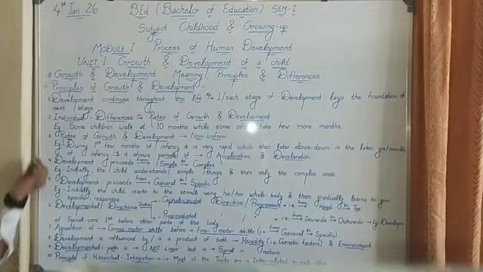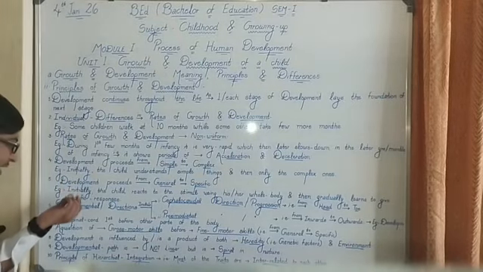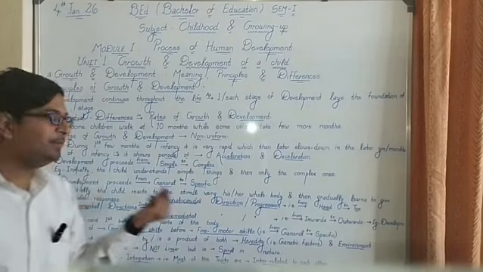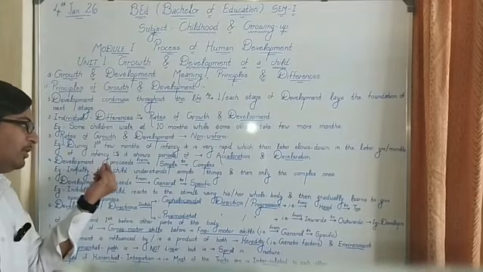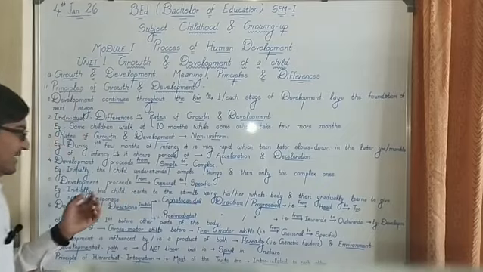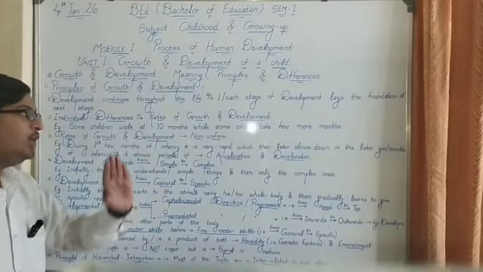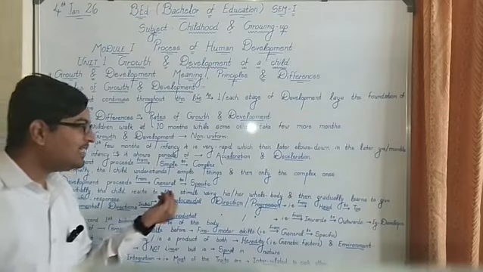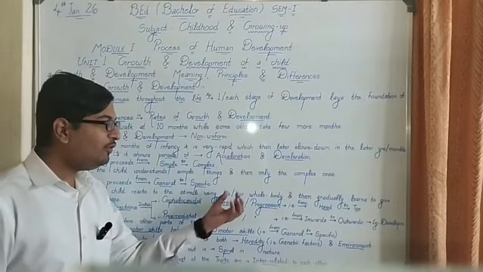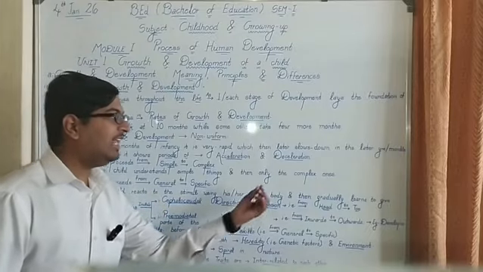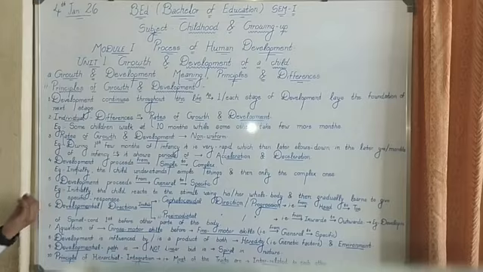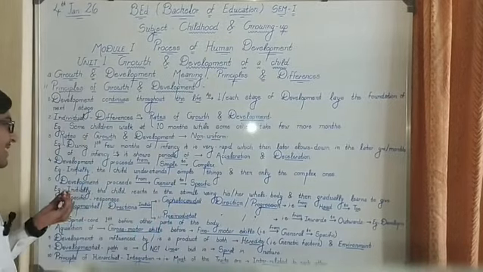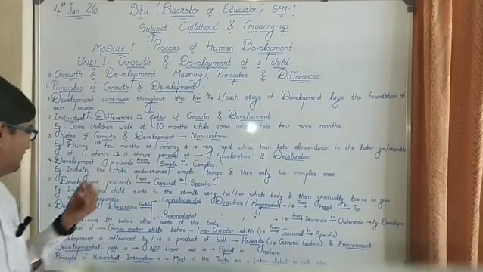Moving on towards the fifth principle of growth and development, or rather development, is development proceeds from general to specific. Always remember, development proceeds from general to specific, that is, from general features to specific features. Example, initially the child reacts to the stimuli with the help of his or her whole body, and then gradually he or she learns to give specific responses to specific stimulus. Okay, so this is how it proceeds from general to specific.